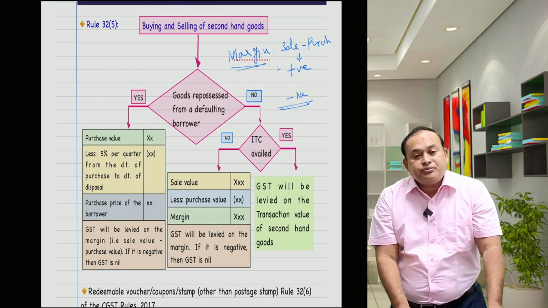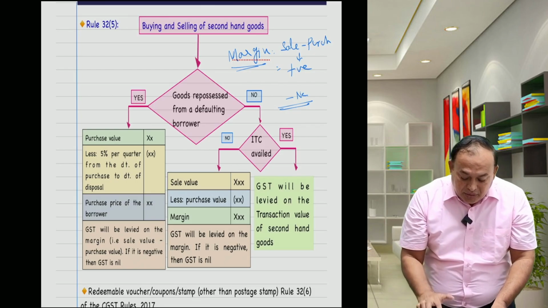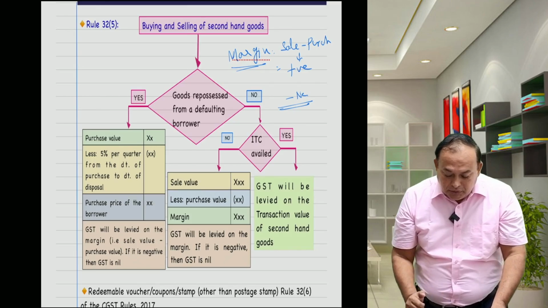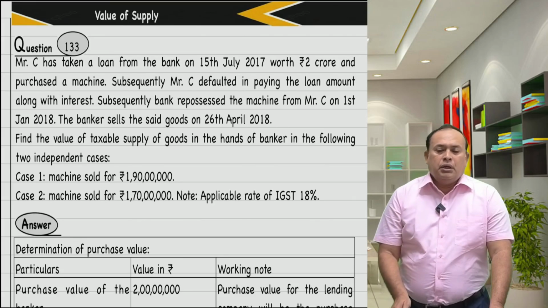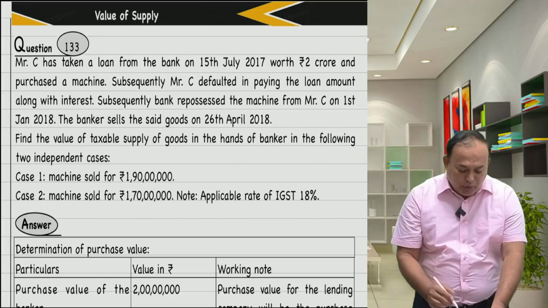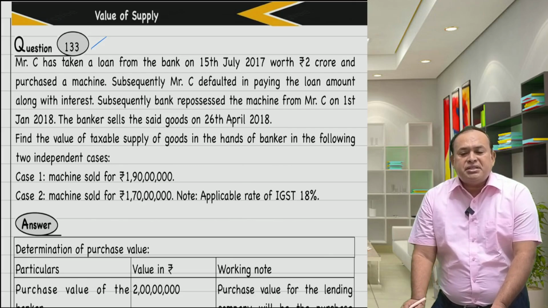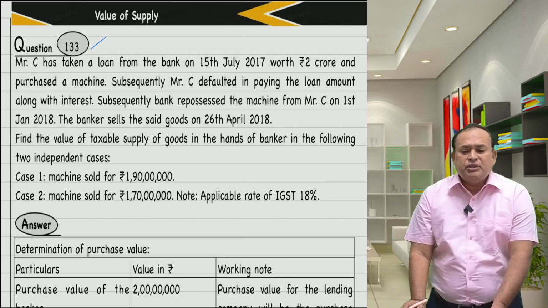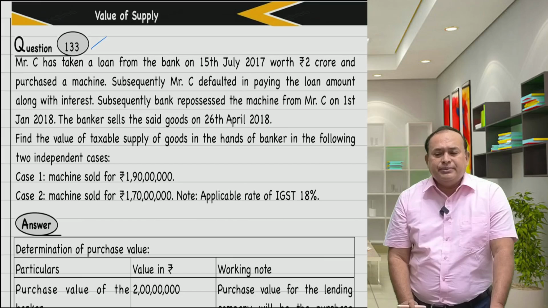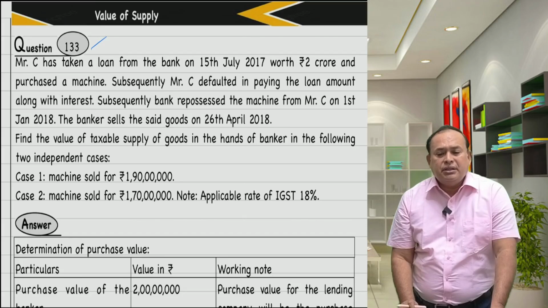My dear friends, how to understand this? A simple application from our workbook. Referring to this particular one as an example. Mr. C has taken a loan from the bank on 15th July 2017 worth 2 crore and purchased a machine.